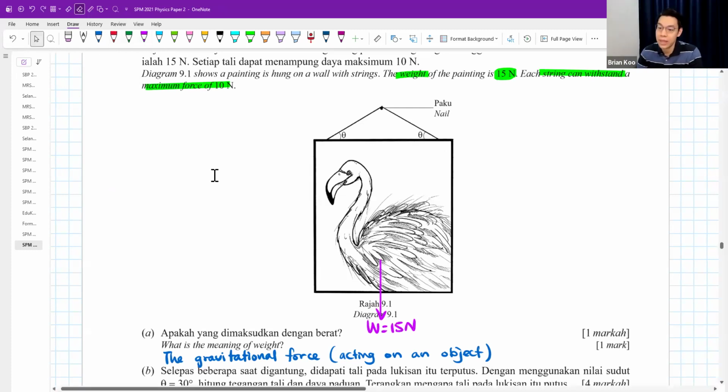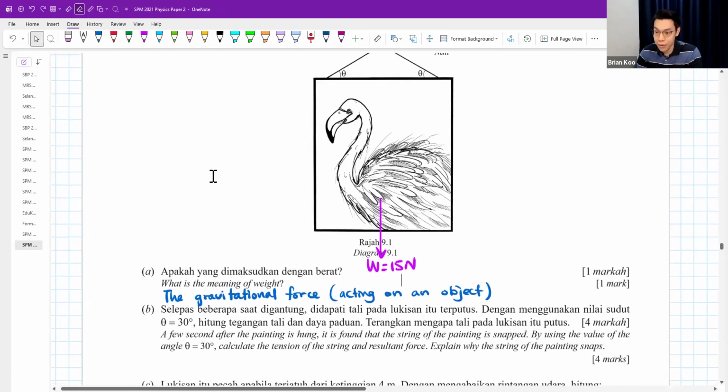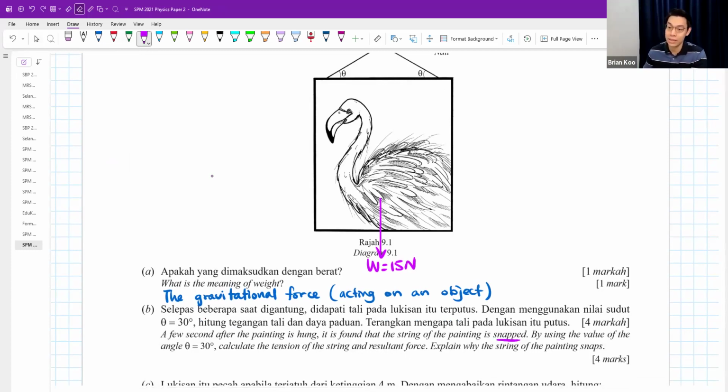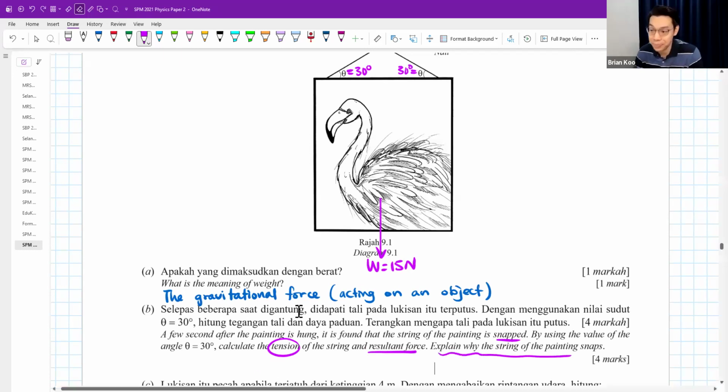Okay, in part B, a few seconds after the painting is hung, it is found that the string of the painting has snapped. Snap means it will break. By using the value of angle theta equals 30 degrees, calculate the tension of the string and also the resultant force. Then, explain why the string of the painting snapped.